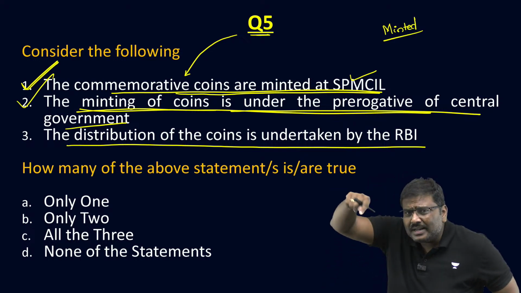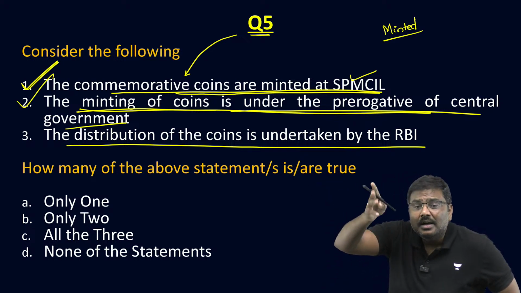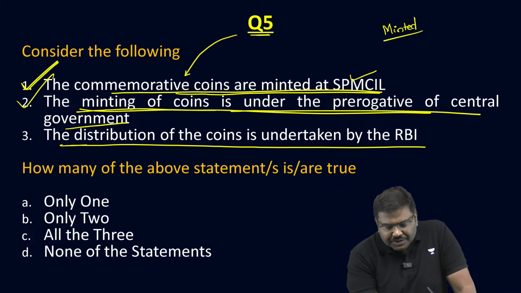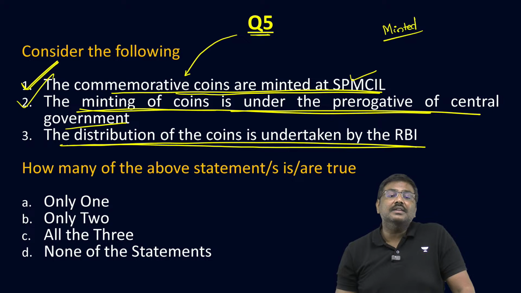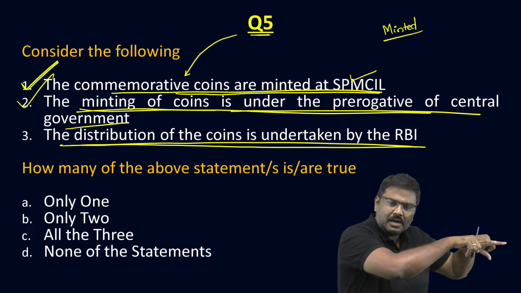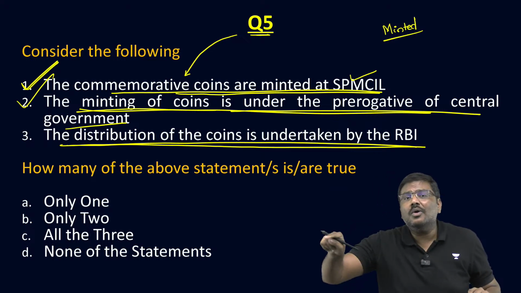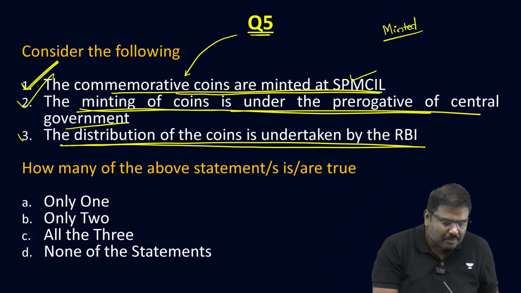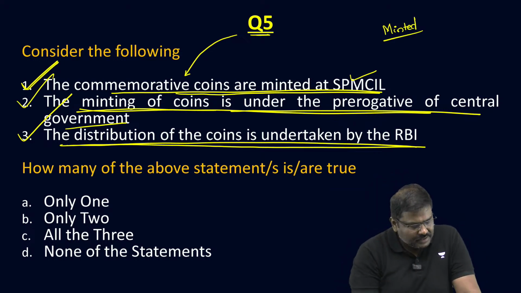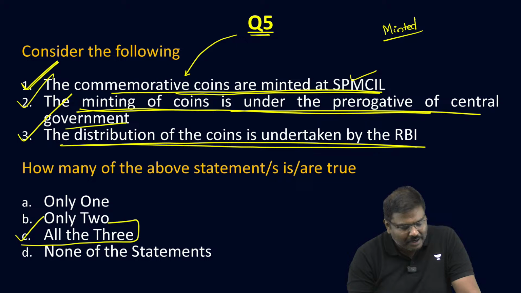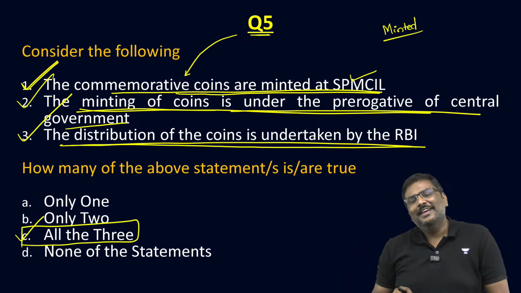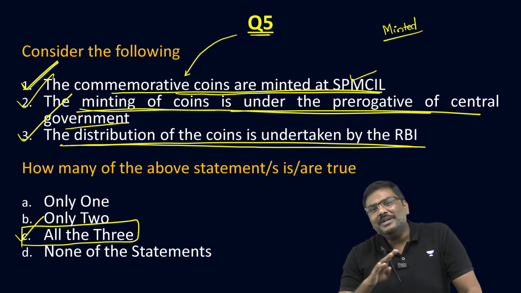Whereas the printing of the currency notes is done by Reserve Bank of India. The distribution of the coins is undertaken by Reserve Bank of India. Yes. Minting is done by the government, but the distribution of the coins is done by Reserve Bank of India. All the three statements are correct. Hence, the right option, I am disrupting the trend now, is option C. Is it okay? Right option is option C.